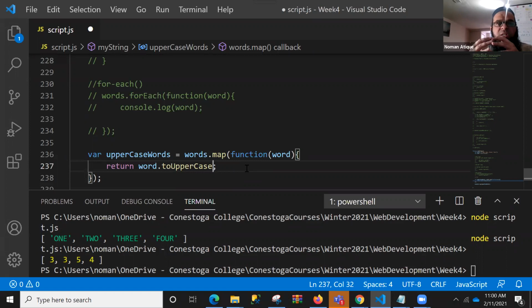Now, for each, on the other hand, is not meant for convert, even though we can convert values in that as well. But for each is only there to traverse different values of a list. Hope that makes sense, Mustafa.